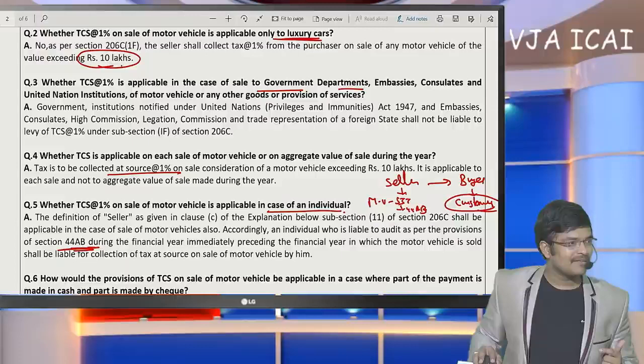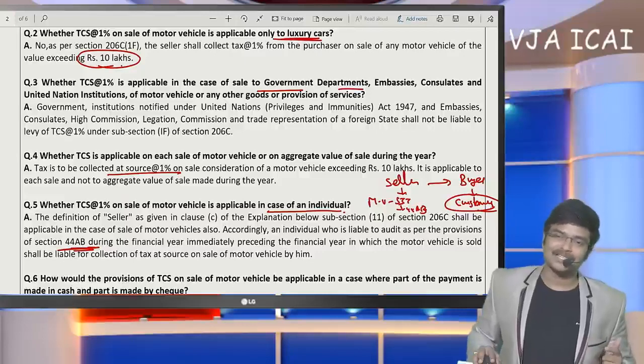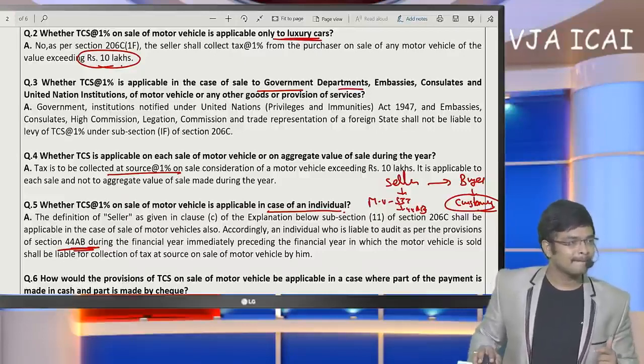What topic will you cover in class 15, international taxation? Wait for the 15th day. There you will know the arm's length provisions. We are going to have a discussion there.